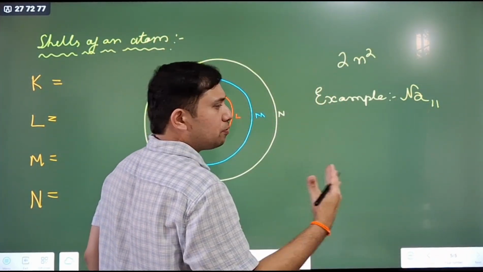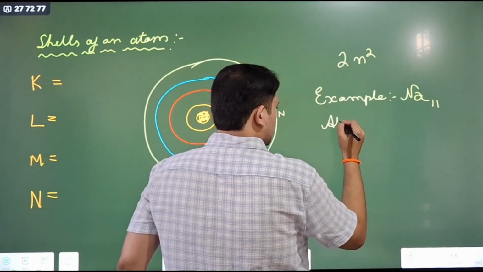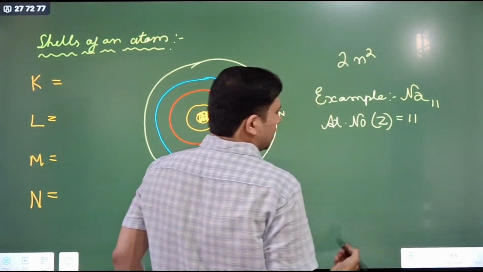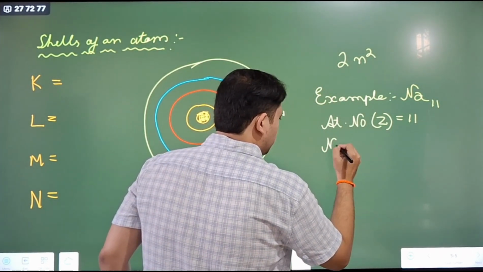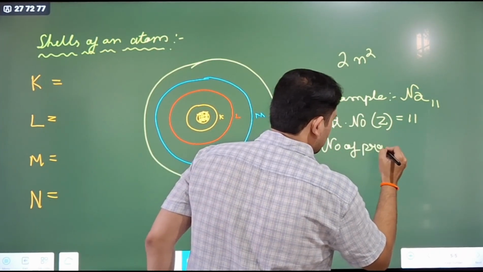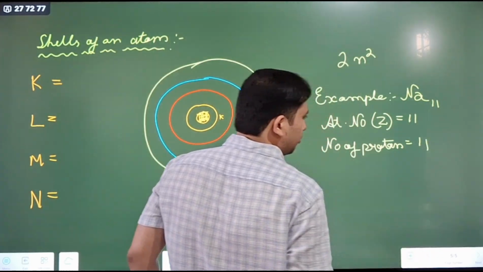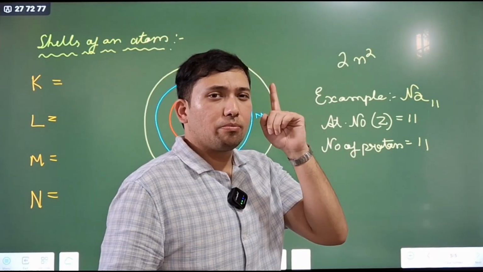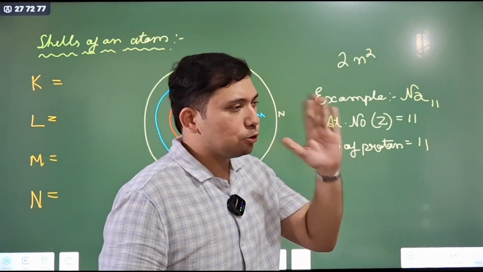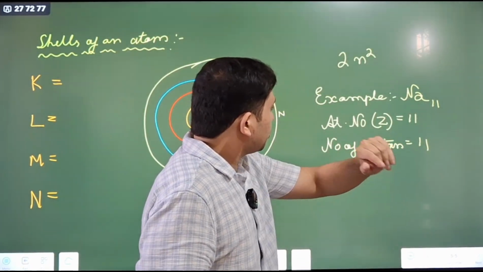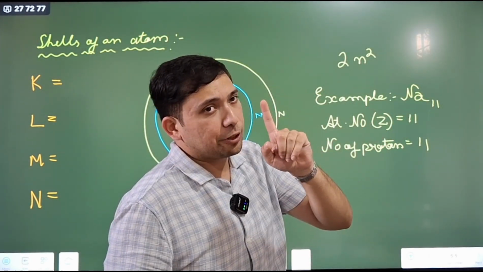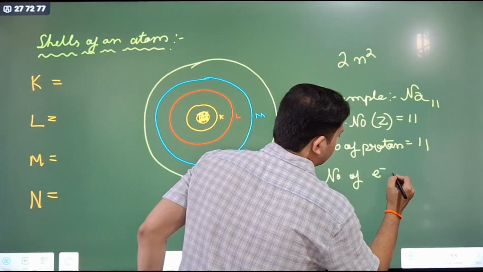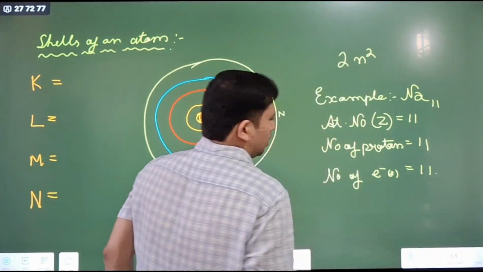Easy example first. So sodium, atomic number, that means Z is equal to 11. That means the number of protons is equal to 11. Or I have told you that the number of protons is always equal to the number of electrons. By any case, who can prove? If the number of protons in sodium is 11, then the number of electrons is also 11. So the number of electrons is equal to 11.